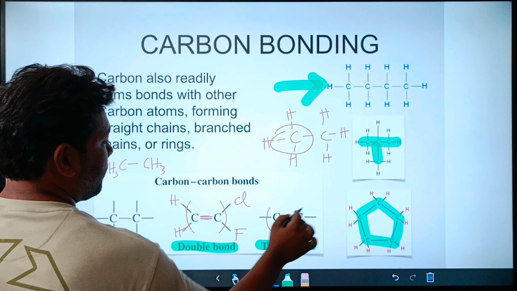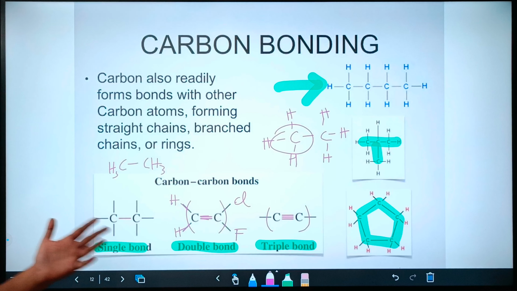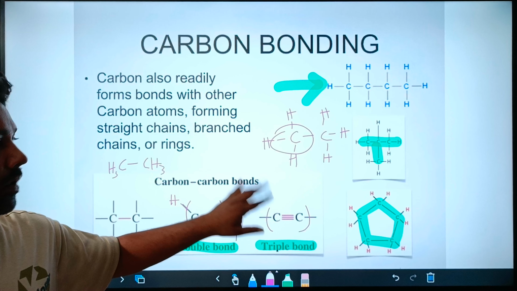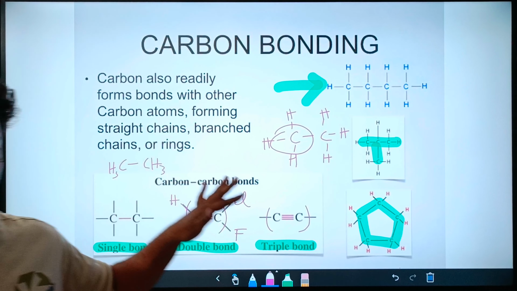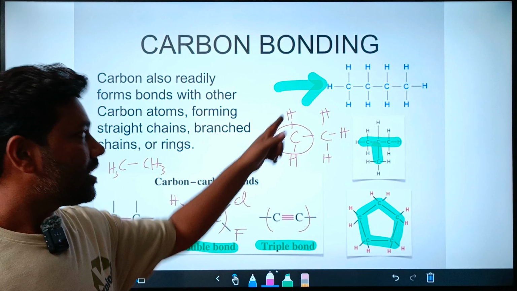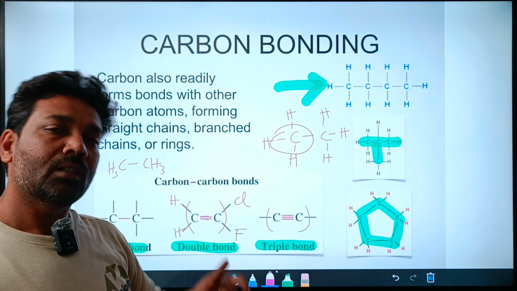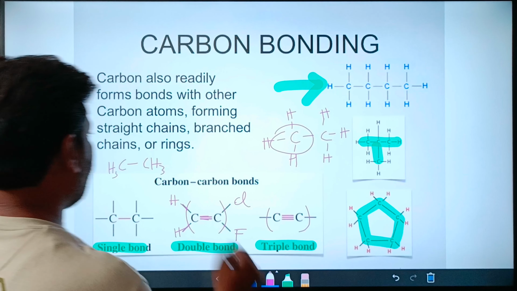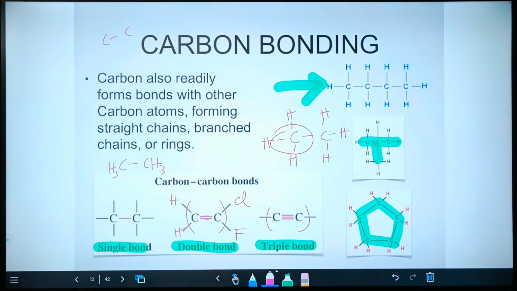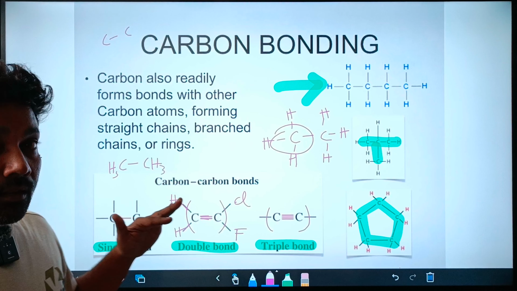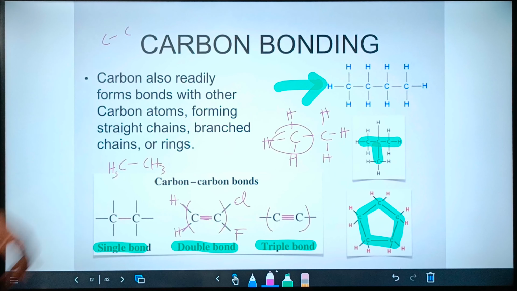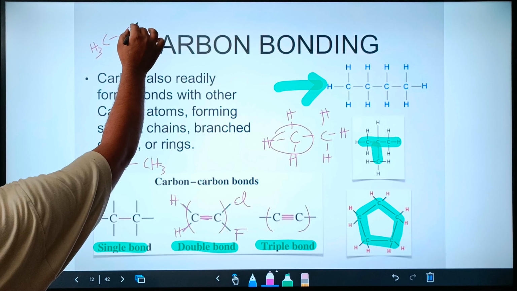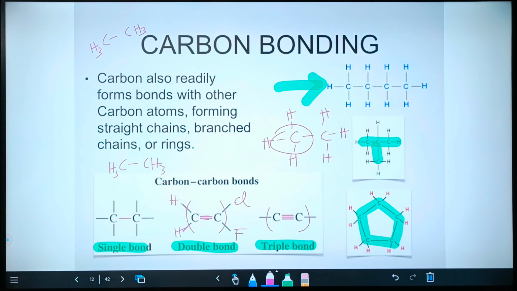Triple bond, so only one bond is free. So that is the bonding in carbon. It can form a single bond, it can form a double bond, it can form a triple bond, right? Whenever the bonds are not shown, to complete the tetravalency, you may add hydrogen. Please note it, mind it. Whenever the bonds are not shown completely, like this, how do you make this compound complete? There is only one bond over here. So for this carbon, the other 3 bonds are with 3 hydrogens, and for this carbon also the other 3 bonds are with other hydrogens.